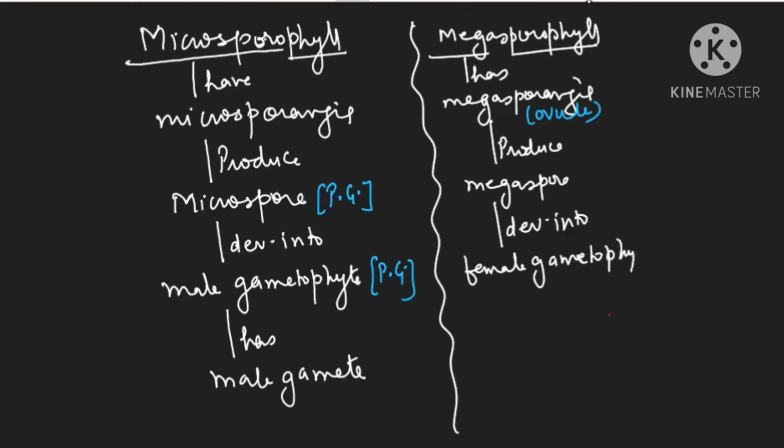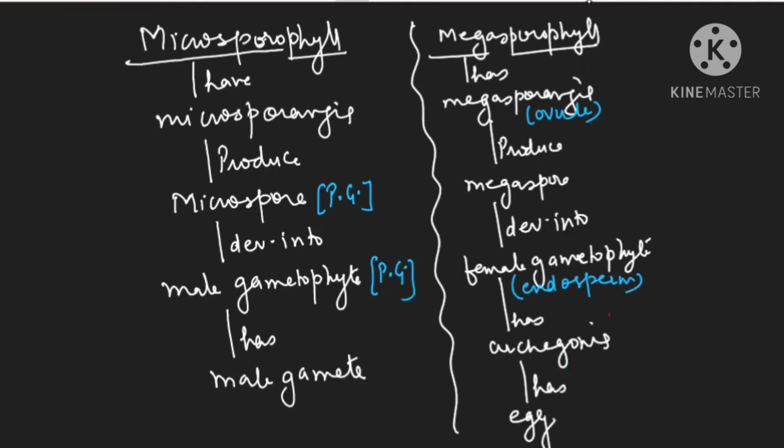And female gametophyte is known as endosperm. And female gametophyte has archegonia. And archegonia has egg. So I hope this comparison will help you to learn properly.